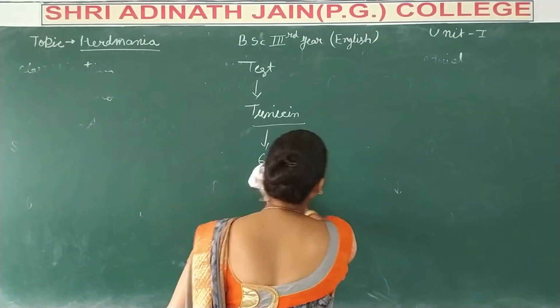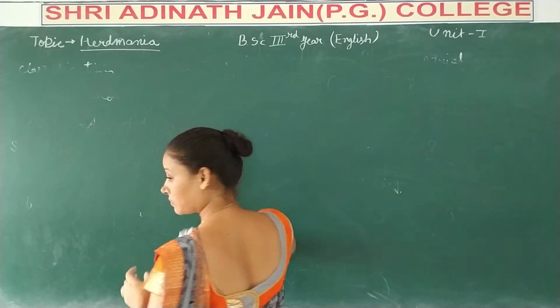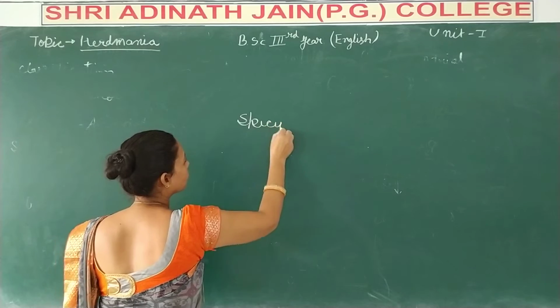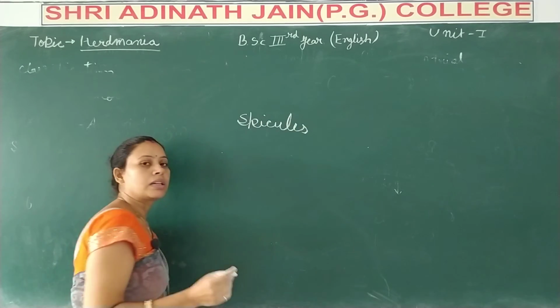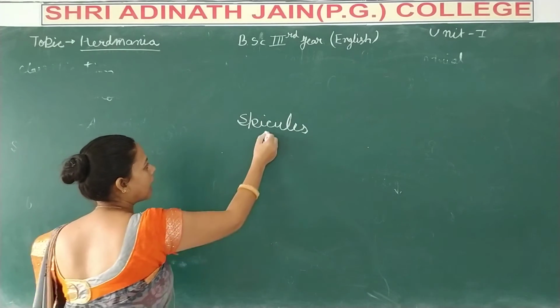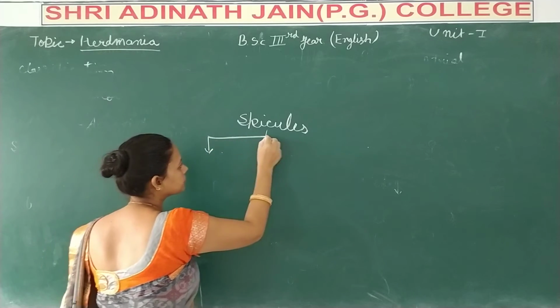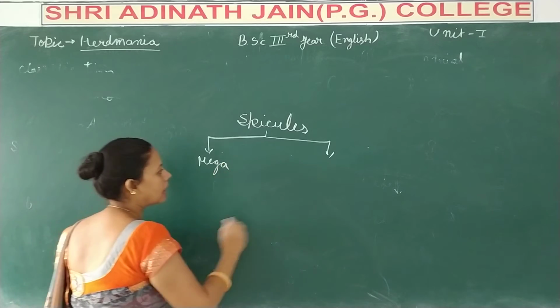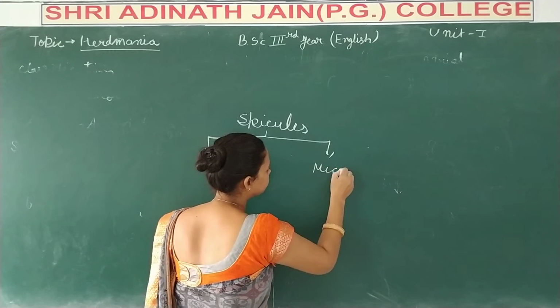These spicules are divided into mega and micro spicules.